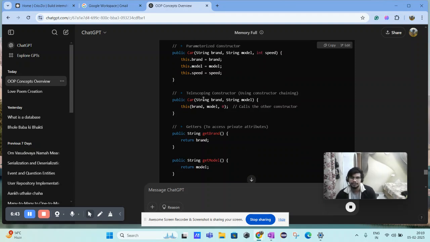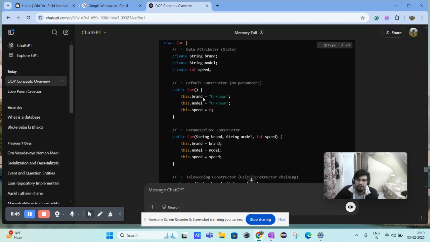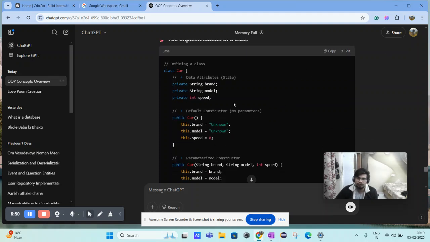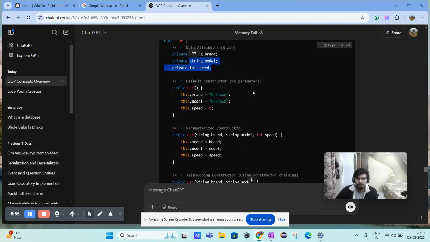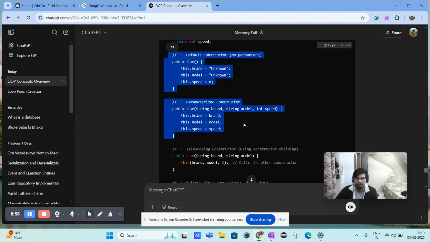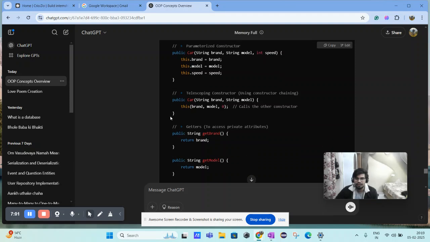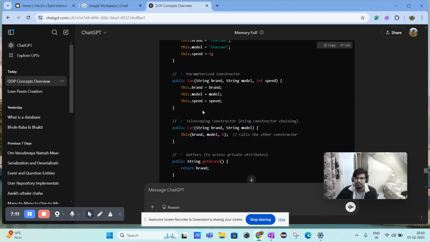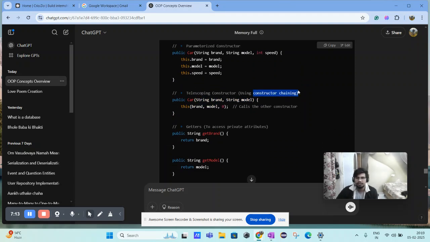And what is telescoping? I'll give you guys a brief idea about it. What if the incoming data that we are getting has only two of these, or has only this? Technically our code would fail if we have only a parameterized and a default constructor like this. But what if we also had a constructor that accepts only two parameters? Then this constructor would be called, and it would set the values like this. So this is what we call telescoping of constructors using constructor chaining. Constructor chaining is nothing, just binding it to the values that are provided over here in our telescoped constructor.